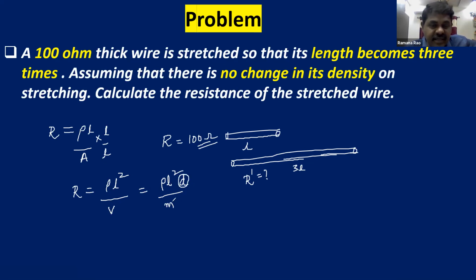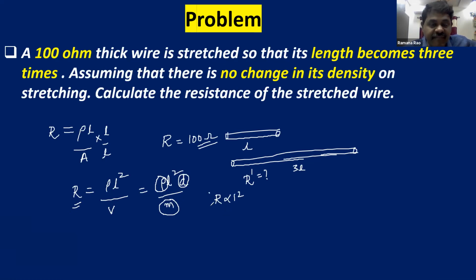As you know, the mass of the conductor is also constant. And the specific resistance or resistivity is constant because it does not depend on the geometrical conditions. So in the formula, rho is constant, density is constant, mass is constant. So resistance depends only on the square of the length. This is important: R is proportional to L square.